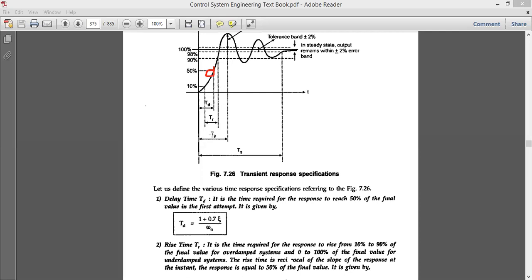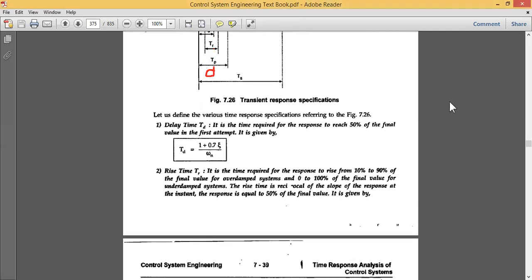What is the rise time? It is the time required for the response to rise from 10% to 90% of the final value for an overdamped system, and 0 to 100% of the final value for an underdamped system. Usually the system will be underdamped, in the sense that the signal will not go beyond 100%. It will be from 0 to 100%, not beyond 100%. Therefore, if it is from 0 to 100%, we can say that the system is underdamped.